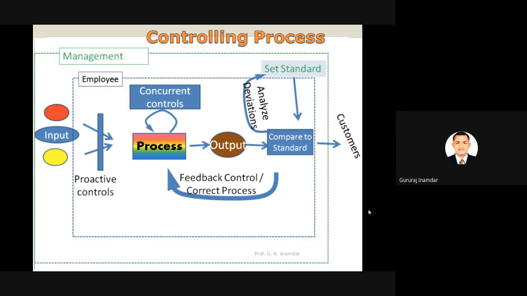Otherwise we would say that in our hills petrol will be 100 rupees more expensive, while in the city it should be 50 rupees. But whatever the standard price of anything, setting that standard is another part, the work of top level managers. And whatever output feedback we get comes from the customer. So this screen shows the controlling process.